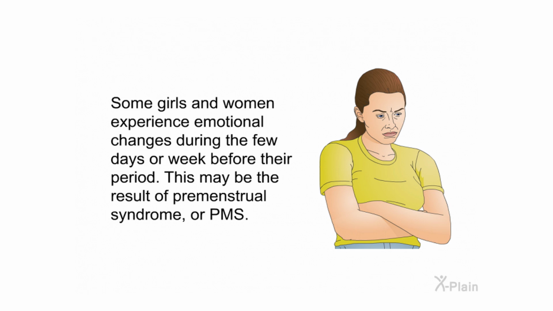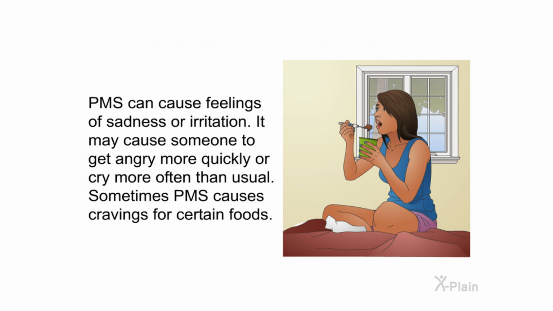PMS. Some girls and women experience emotional changes during the few days or week before their period. This may be the result of premenstrual syndrome or PMS. PMS can cause feelings of sadness or irritation. It may cause someone to get angry more quickly or cry more often than usual. Sometimes PMS causes cravings for certain foods.